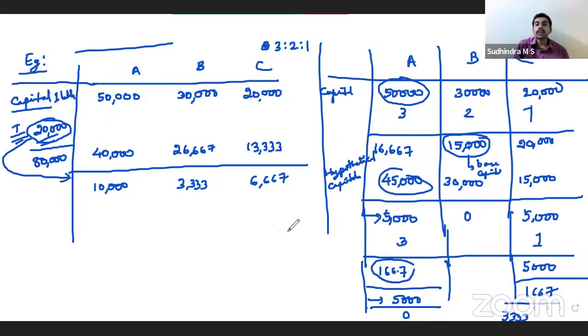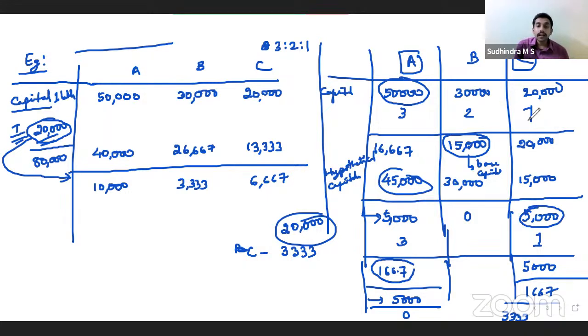Now, if we had 20,000 in the first installment, how do we apportion among the partners? First, you will pay 3,333 to partner C. Then the capitals will be in the same proportion as their profit sharing ratio. If I pay 3,333, this 5,000 becomes 1,667.